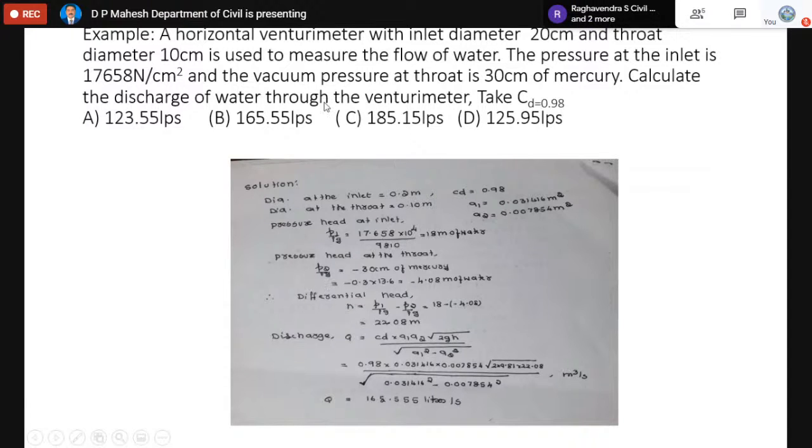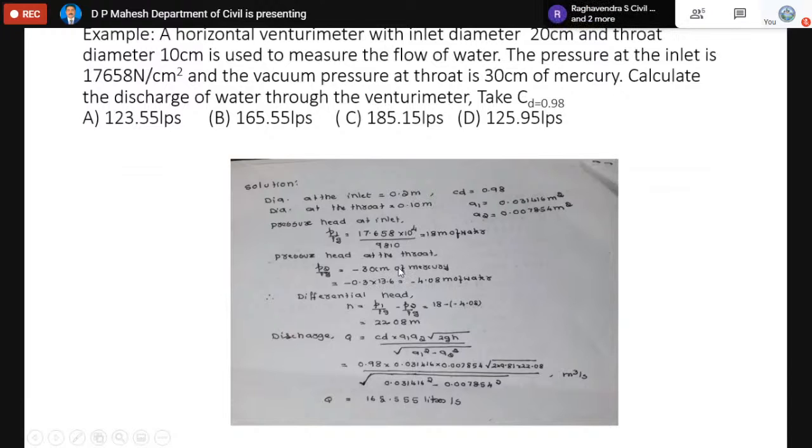Similarly, the pressure value at the throat is given as a head directly, because the unit is centimeter. Centimeter means this is just a height, a head. So 30 centimeter of mercury is not the pressure, instead it is a pressure head. Since it is vacuum, it is minus 0.3 meter of mercury.